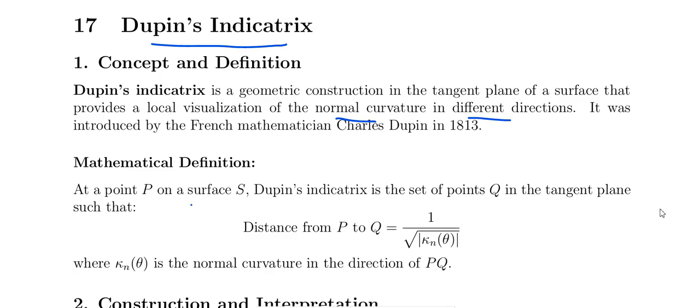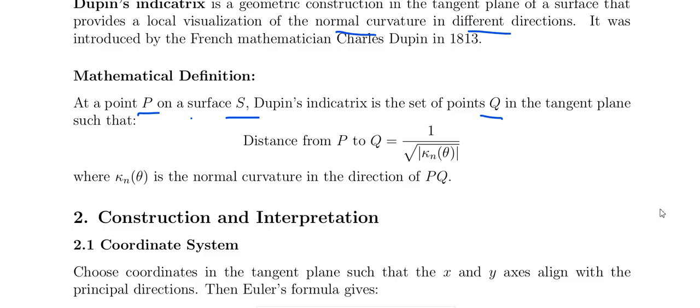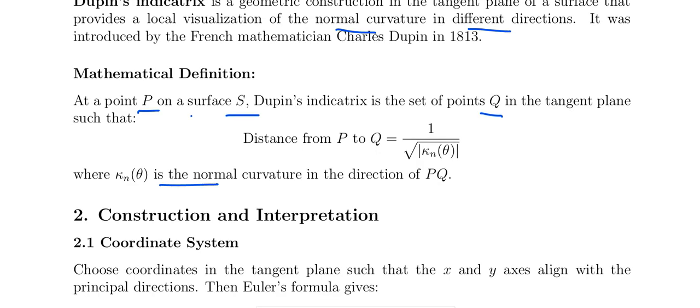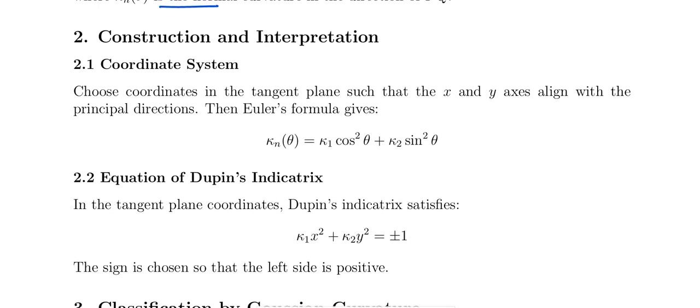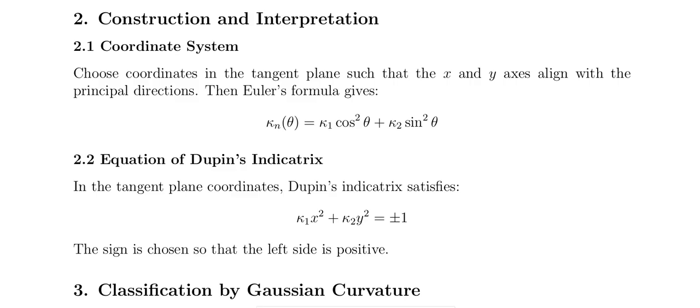And the mathematical definition: at a point P on the surface S, Dupin's Indicatrix is the set of points Q in the tangent plane such that the distance from P to Q is 1 by square root of the modulus of kn of theta, that is the normal curvature in the direction PQ. That is the coordinate system for that.